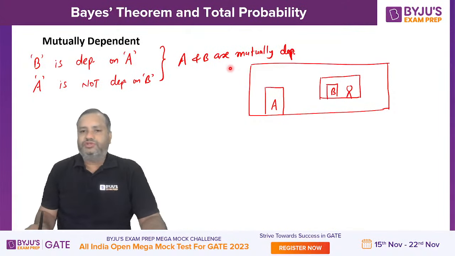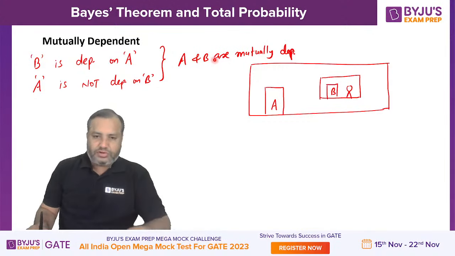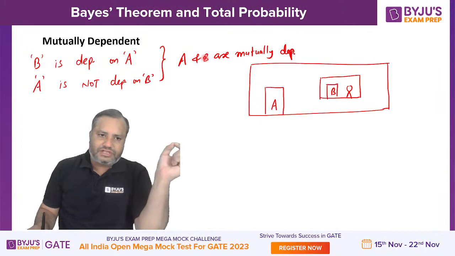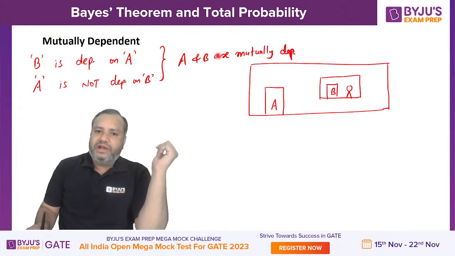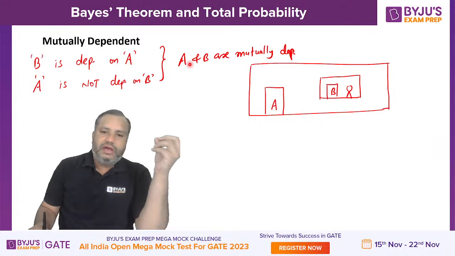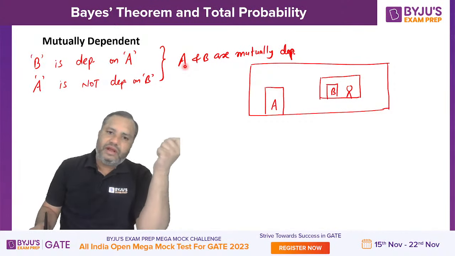A and B are mutually dependent, then you can self-realize that out of these two, one of the events will be dependent on the first one and the other one is independent. After reading this statement, you can conclude that out of A and B, one event will be dependent and another event will be independent.